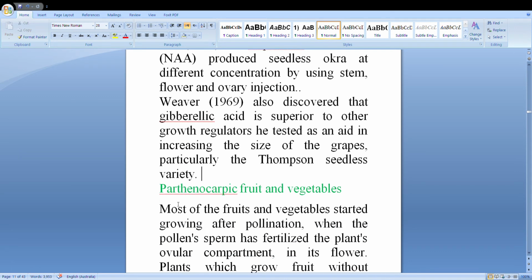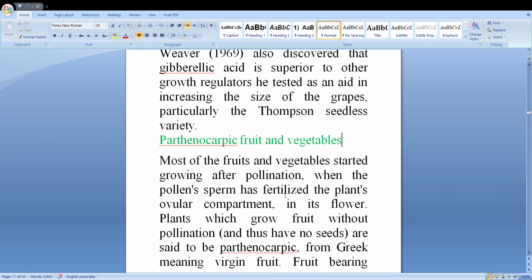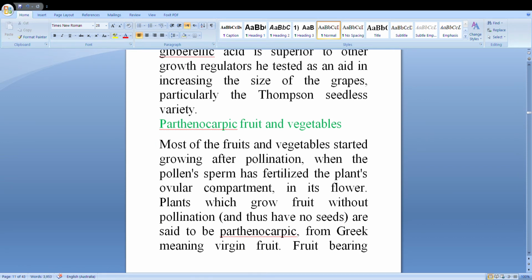So, other techniques: parthenocarpic fruits and vegetables, with aborted seed. Most fruits and vegetables start growing after pollination, when the pollen sperm has fertilized the plant's ovular compartment in its flower.